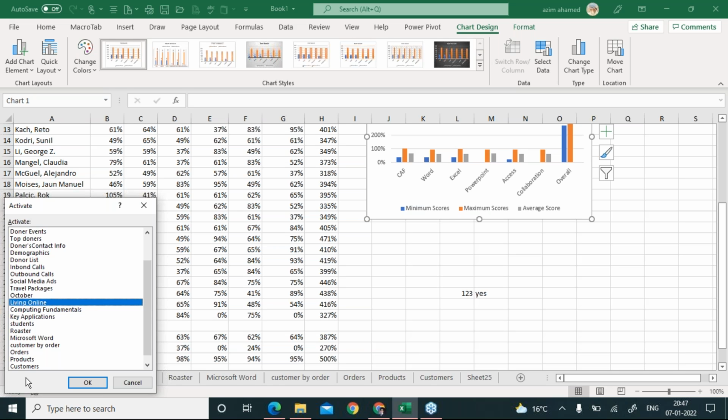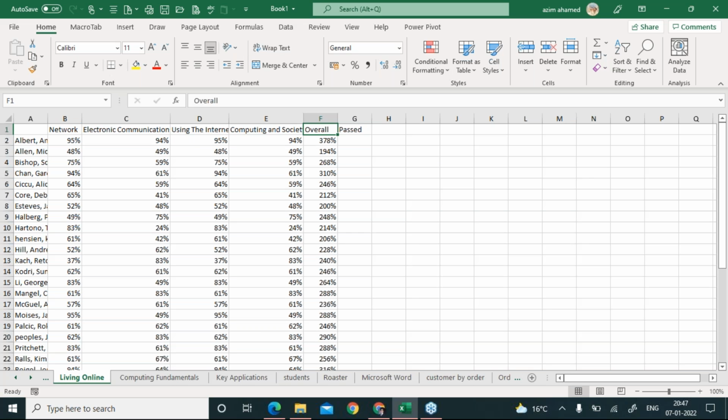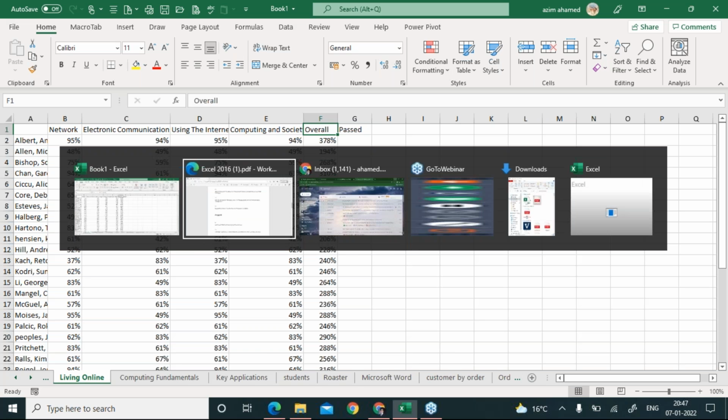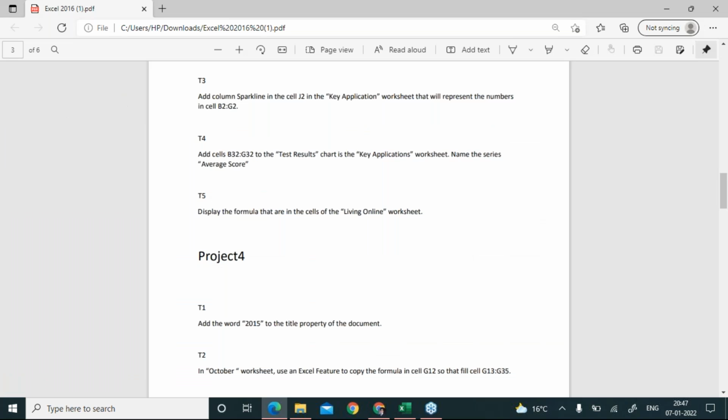You can simply select your target sheet and just say okay. See, it takes me to this Living Online sheet. Correct. Now let's see what the question is saying. The question says, display the formulas that are in the cells of Living Online.